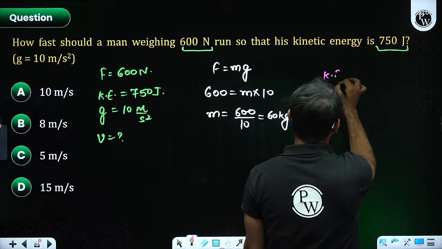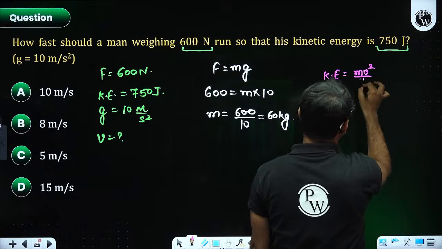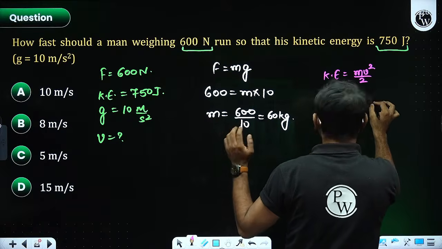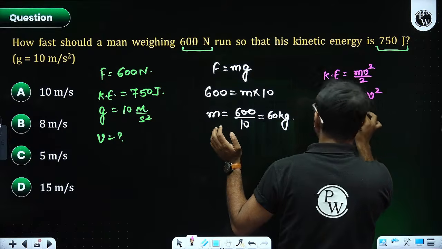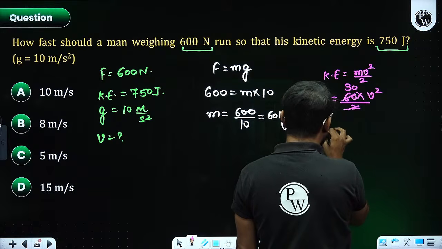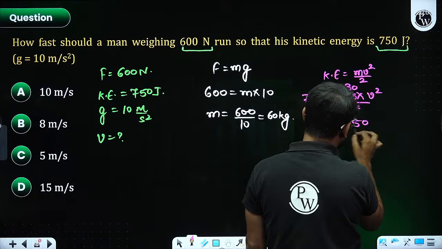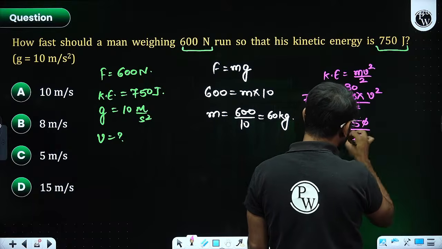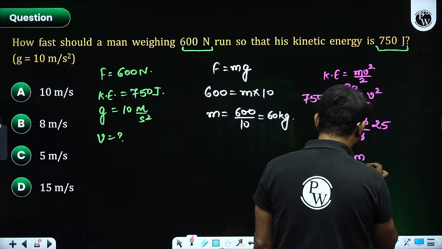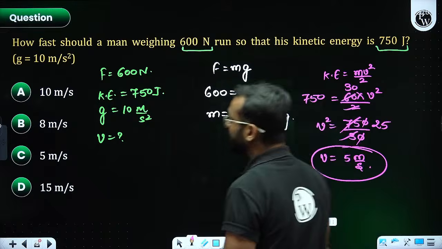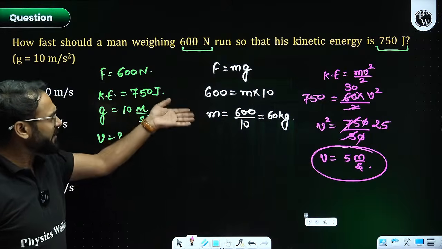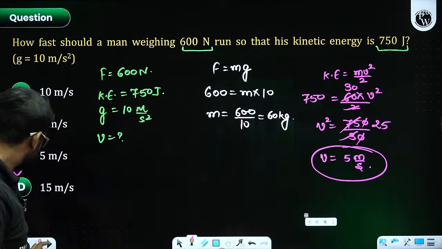Kinetic energy is going to be half mv square. Mass is 60. Velocity unknown, v square divided by 2, and kinetic energy value is 750. So this is going to be 30 times v square. V square is 750 divided by 30, which is going to be 25. And finally, the velocity is coming out as 5 meter per second. Option number C is correct. This is how we solve, because whatever values are given, we proceed according to that.